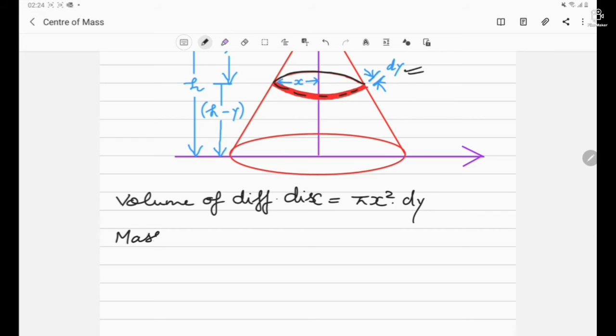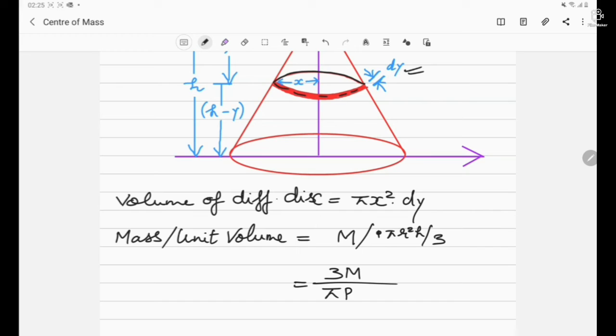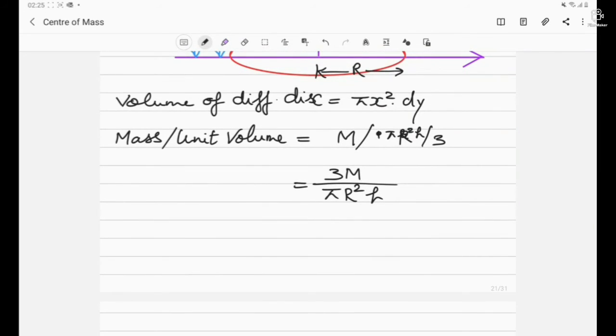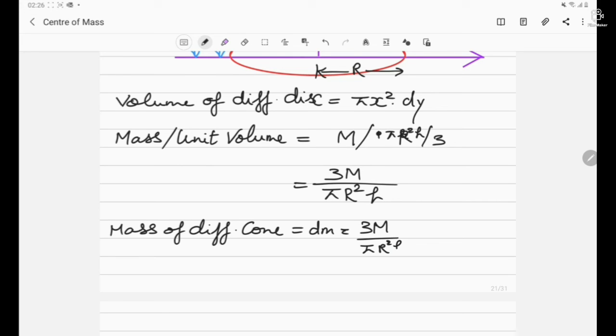Now what would be the mass per unit volume of the cone? Let the total mass be capital M. What is the volume of the cone? It is 1 by 3 pi R square h, that is, pi R square h by 3. So the mass per unit volume is 3M by pi R square h, where R is the radius of the cone. Now what is the mass of the differential disk, represented by dm? It is given by mass per unit volume, 3M by pi R square h, multiplied by pi x square dy.